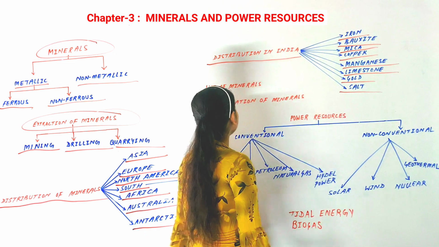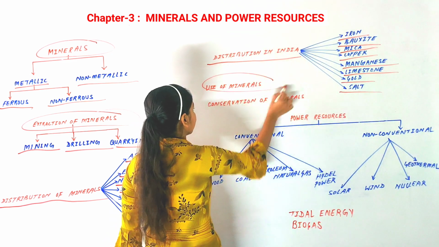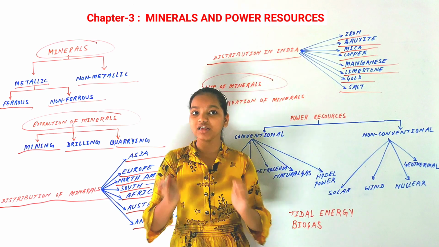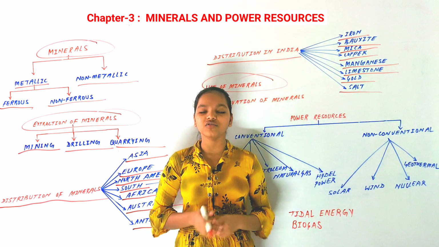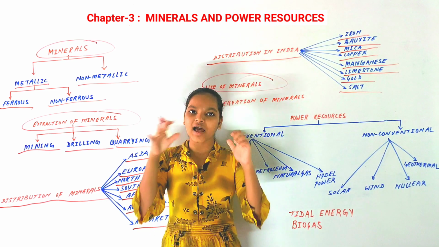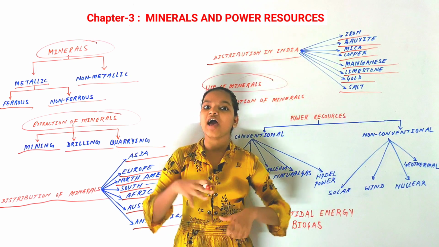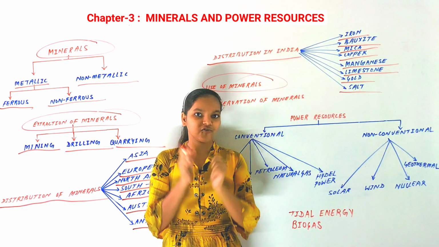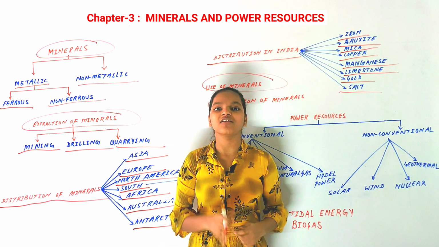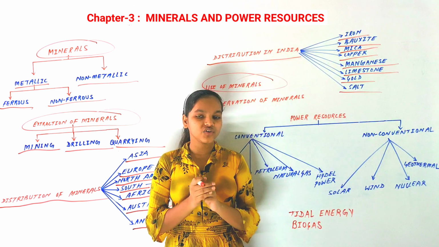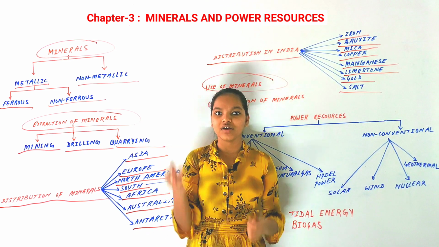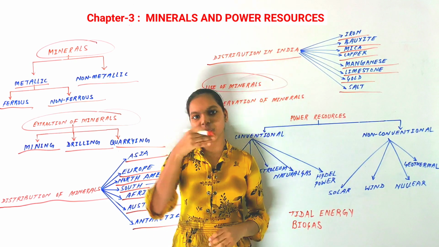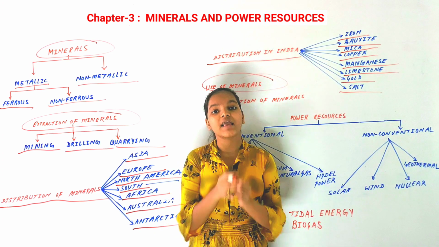Now the next topic is uses of minerals. Minerals are very important for us, and they are also very useful. We use them in our everyday life. You might not have observed it, but you are using minerals around you. As I've talked about bauxite, from bauxite we make aluminium, and from aluminium kitchen cookware, like the pressure cooker and many utensils, is made. So we are using it in everyday life.